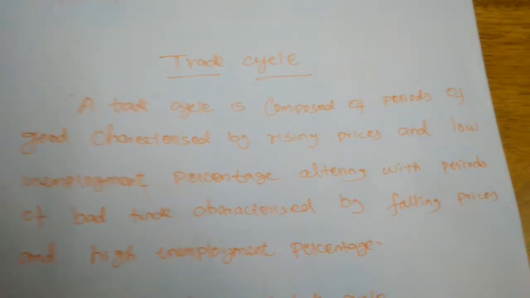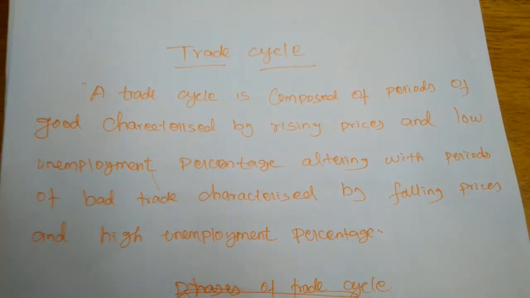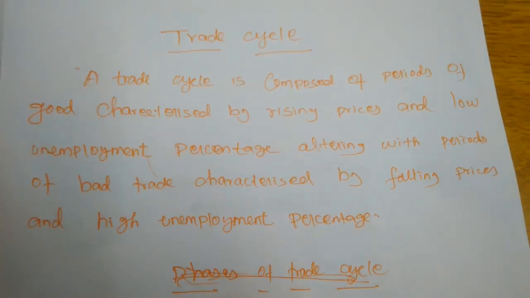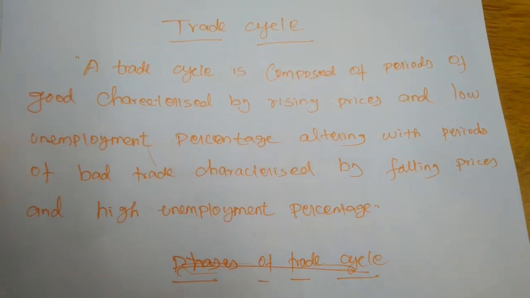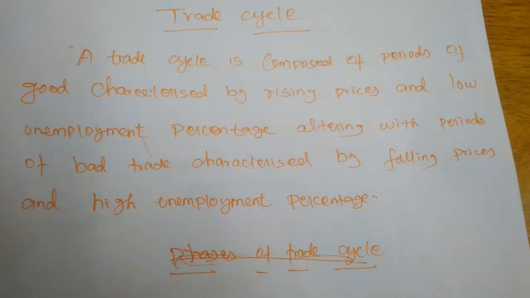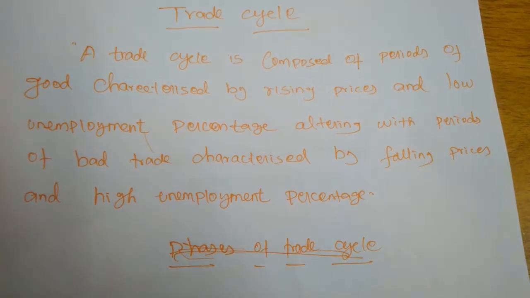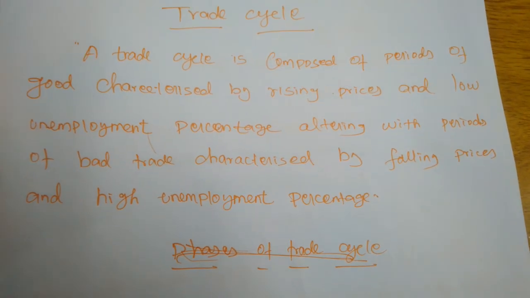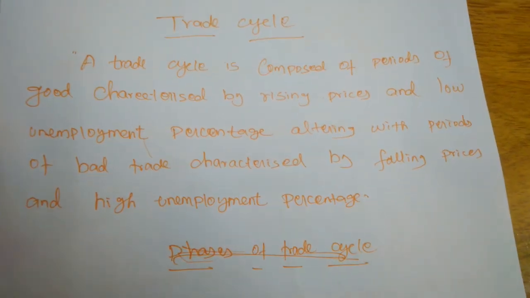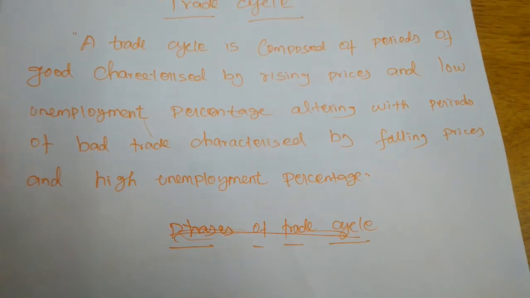Next, we will just remind the trade cycle. Yesterday also we studied the trade cycle. The trade cycle is composed of periods of good trade, characterized by rising prices and low unemployment percentage, alternating with periods of bad trade, characterized by falling prices and high unemployment percentage. So the economy will face upward and downward movements.